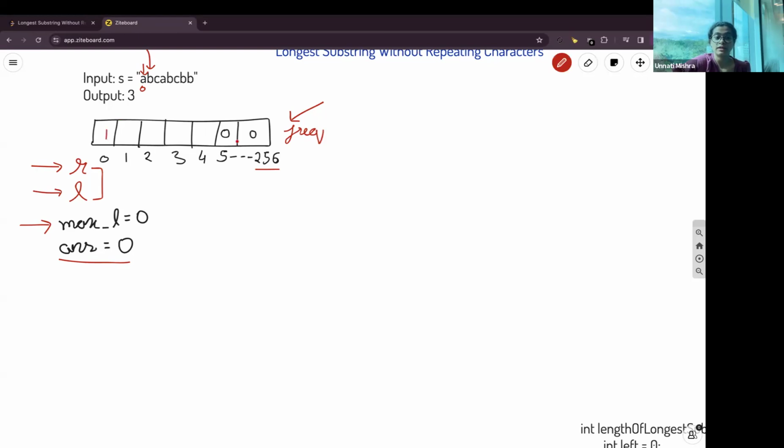Now to calculate the length of the substring, we can find it using right minus left pointer plus 1. Now why plus 1? Because we are starting the index as 0. So the right pointer is at 0. Left pointer is also at 0 and plus 1. So the answer will be 1. We'll store 1 in the answer variable.